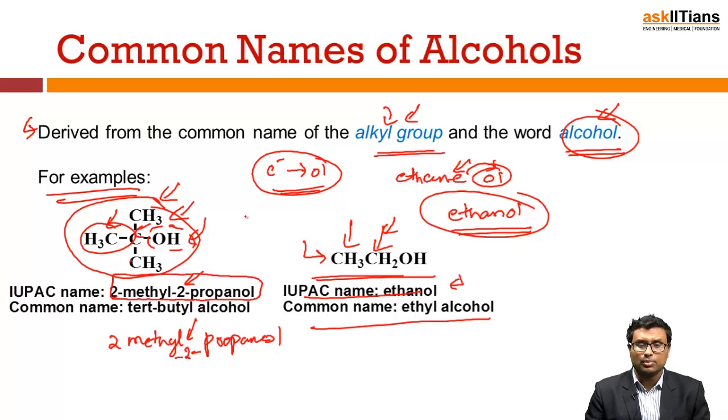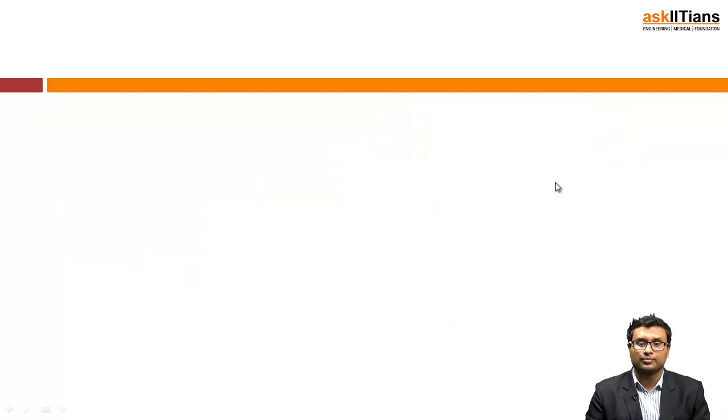So the logic is simple, guys. You have to first replace E with ol and next find the position of the alcohol. The common name is tertiary butyl alcohol, because it is a tertiary carbon, where one carbon is surrounded by 3 carbons and you have your OH group at the second position. So it will be tertiary butyl, because of 4 carbons, tertiary butyl alcohol.